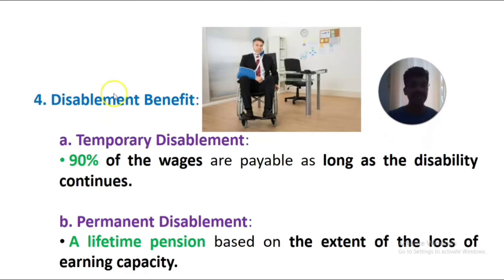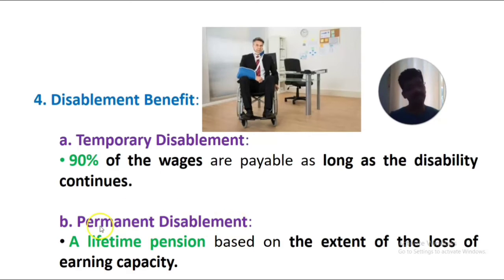Then the fourth feature is disablement benefit. It includes both temporary disablement benefit and permanent disablement benefit. Under temporary disablement benefit, 90% of the wages are payable as long as the disability continues. So if there is any temporary disablement for any employee or worker, 90% of the total wages are payable as long as the disability continues, given as a disablement benefit to that employee.